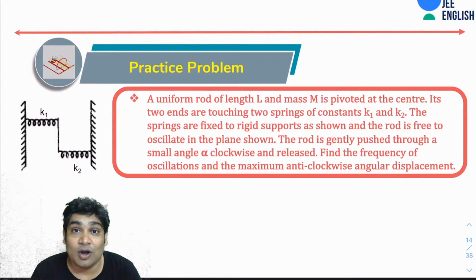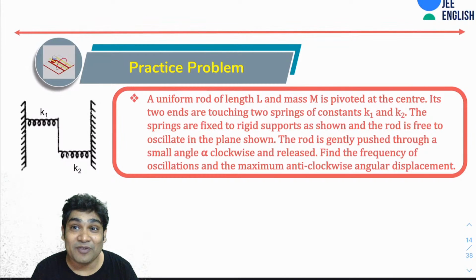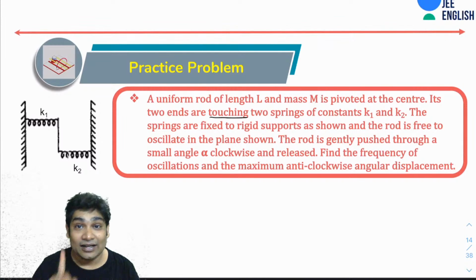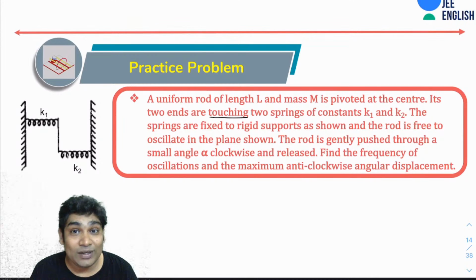This is another very good question on SHM. So in this question, you've been told a uniform rod of length L and mass capital M is pivoted at the center. Its two ends are touching two springs of constants K1 and K2. So please always pay attention. They are touching, they are not attached to the springs. The ends of the rod are only touching the springs of spring constants K1 and K2. The springs are fixed to rigid supports as shown, and the rod is free to oscillate in the plane shown.